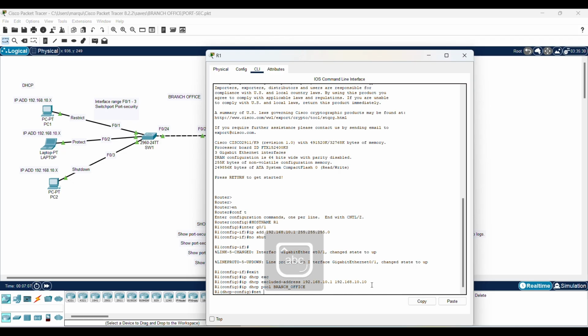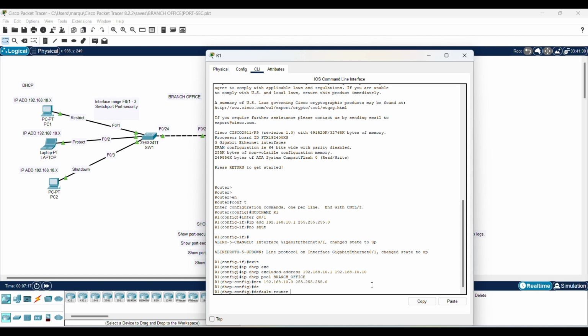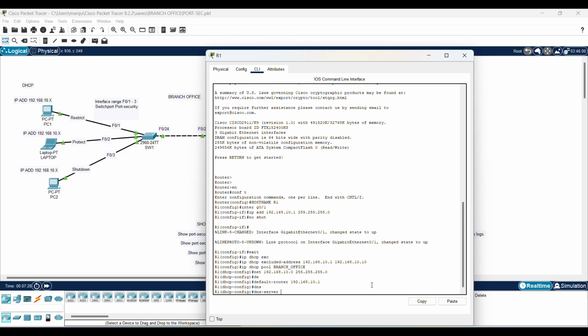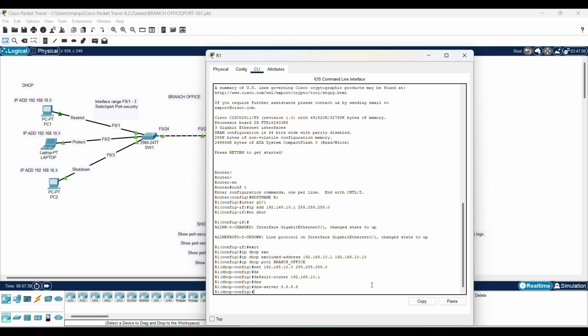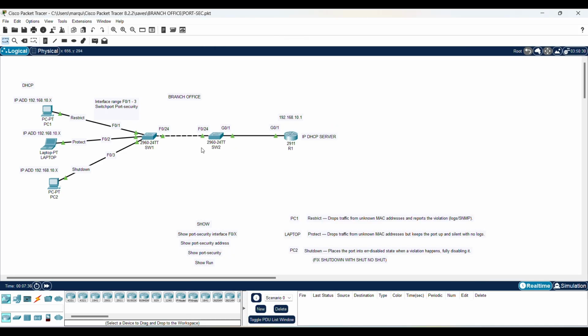And then we'll do network 192.168.10.0, 255.255.255.0. The default gateway will be what I configured on interface G0/1. DNS server can be Google. That's okay. And then we exit out of that. Those configurations should be done on router 1.